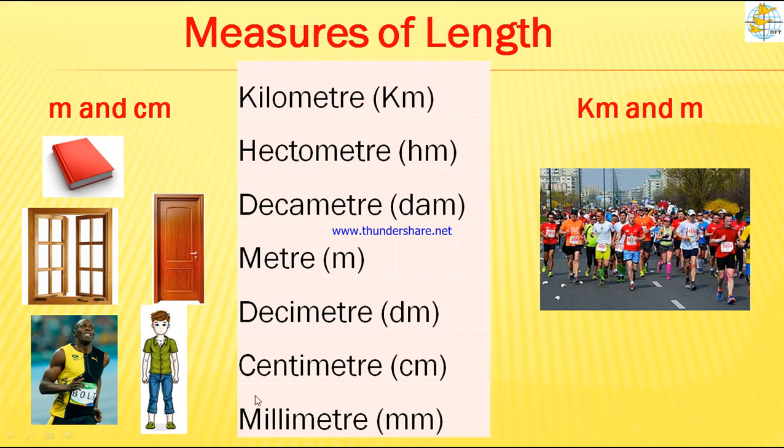So once again, the measures of length are millimeter, centimeter, decimeter, meter, decameter, hectometer, kilometer. Among these seven units, in our regular life we use certain units daily, not all of them. We use kilometer to represent the distance from one place to another, and meter, then centimeter, millimeter. These four measures we use in our regular life: kilometer, meter, centimeter, and millimeter.